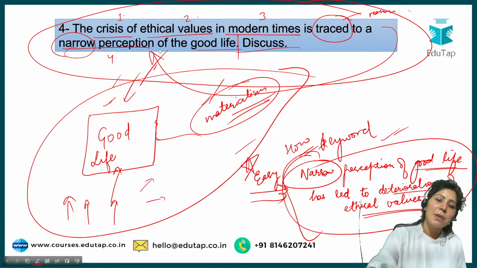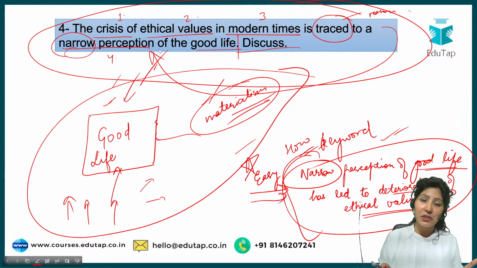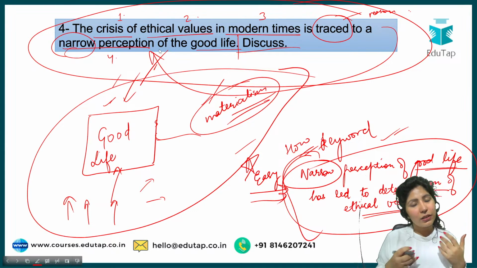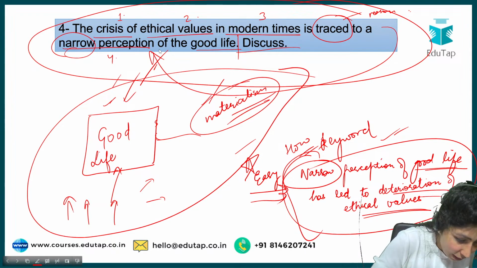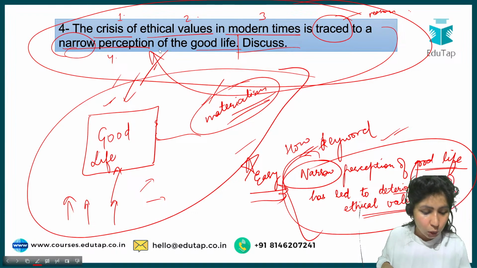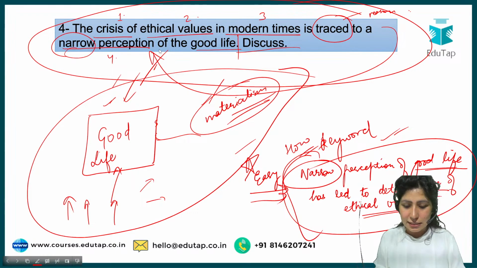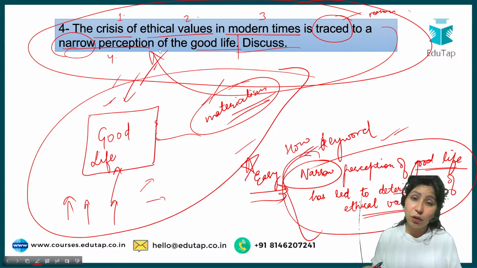Then explain this image that you have understood. I hope the image is clear to you. Start, then just explain this image and then move on to your body paragraph. In your body paragraph, you can talk about, for example, what Meg wrote: the modern society values a life of access more than a life of ethics. Even the aim of education has become to secure a job or things like that.